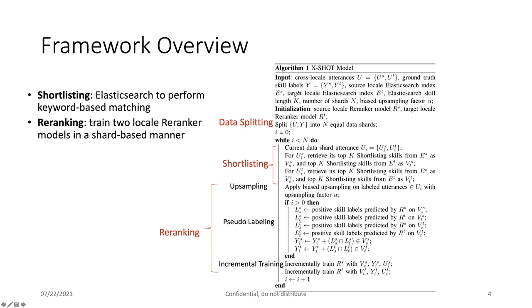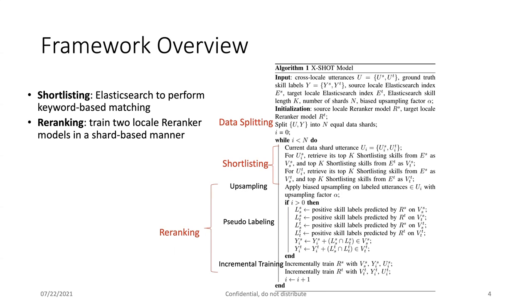The input is cross-locale utterances here. We have utterances from the source locale and the target locale with their ground truth labels. And we also construct the source locale and target locale Elasticsearch index. And we also need to initialize two re-ranker models, one for each locale. The first step, as we aim to do a shard-based co-training method, meaning that first we do data splitting to split the whole data into n equal data shards.